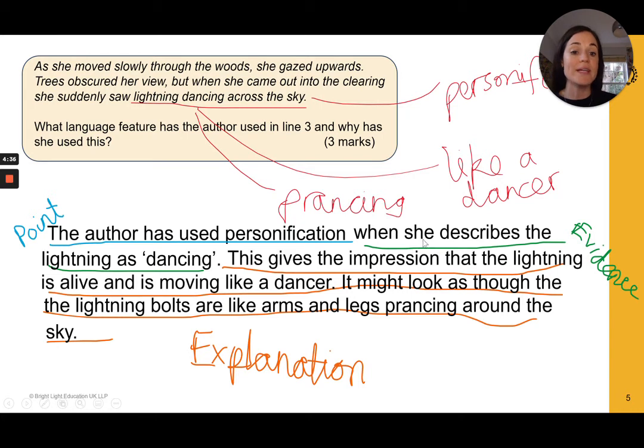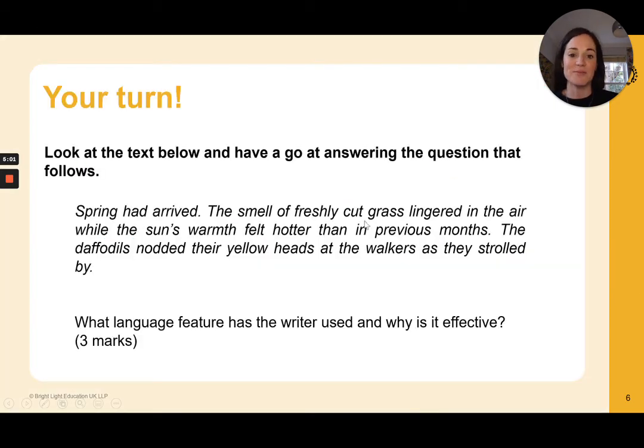You may not need that evidence. It already says in the question in line 3. So perhaps I might get 2 marks for my explanation. And that's why I've gone into a little bit more detail in that explanation. I've also said that it's alive. I've tried to include that so that it's almost like showing off that you know what personification is.